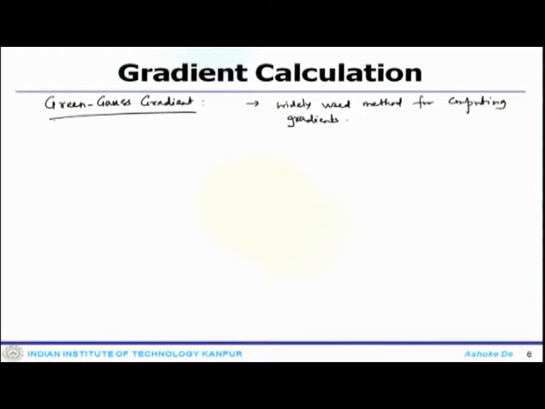This has already been discussed while we were talking about the discretization of the diffusion system, but the final form of the equation we will now discuss in detail.